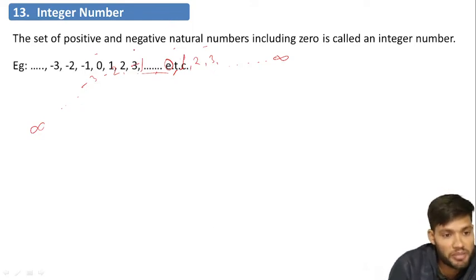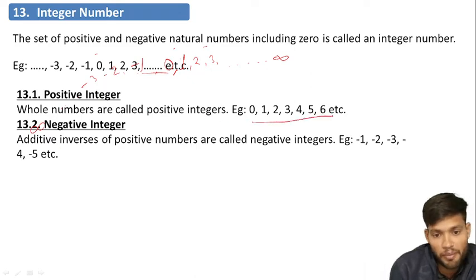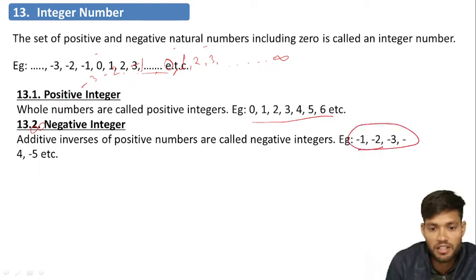For example, -3, -2, -1, 0, 1, 2, 3, etc. are the integer numbers. There are two parts: positive integers and negative integers. The numbers 0, 1, 2, 3, 4, 5, etc. are positive. The numbers with a minus sign are called the negative integers.